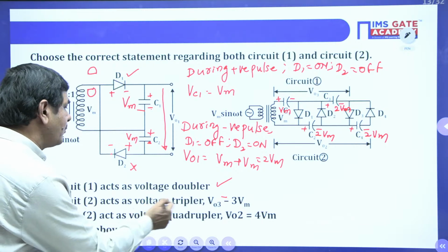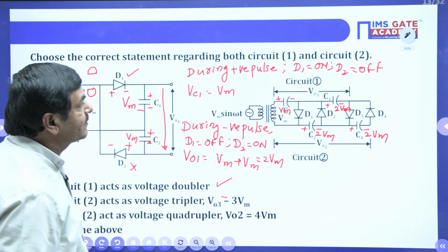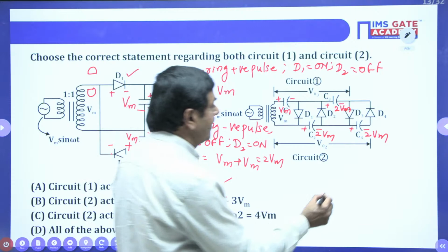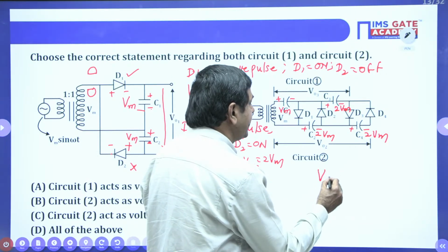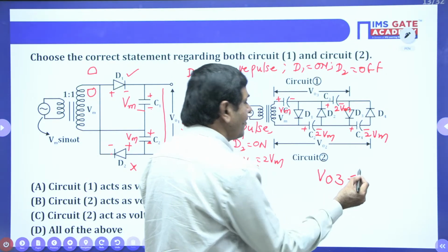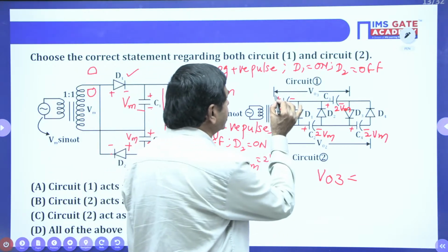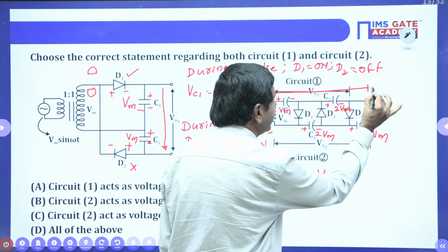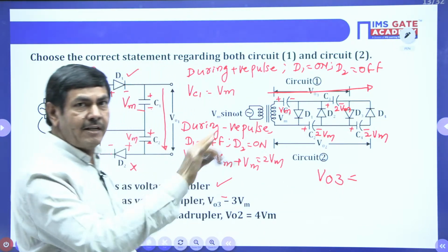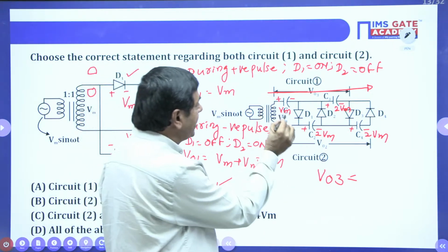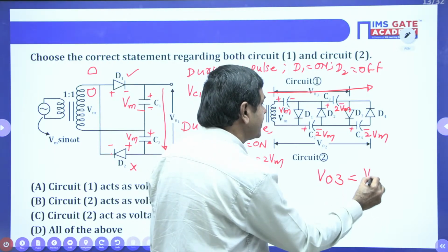Now, circuit 2 acts as a voltage tripler, V03. What is V03? I want to find what V03 is available from this circuit. Just apply KVL in this direction. In this direction, plus Vm is available here, yes, I can put plus Vm.